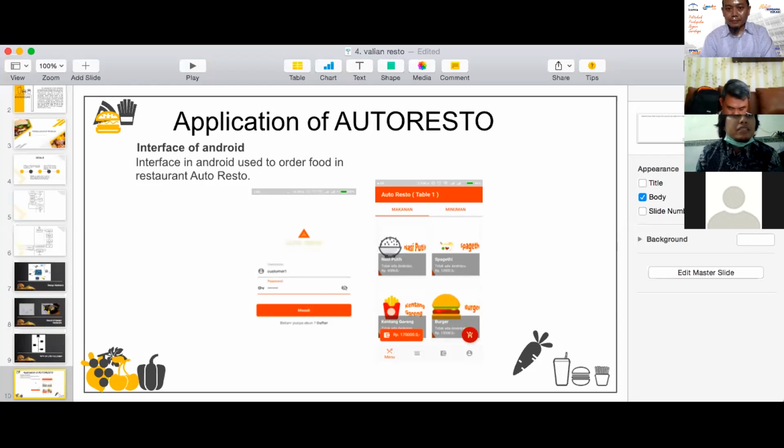Android application, the interface of Android. The interface in Android is used to order food in a restaurant, or resto. Yes, this is the display of the Android application.